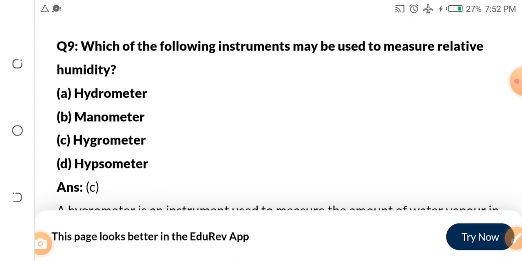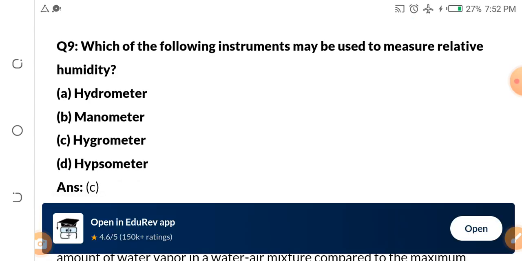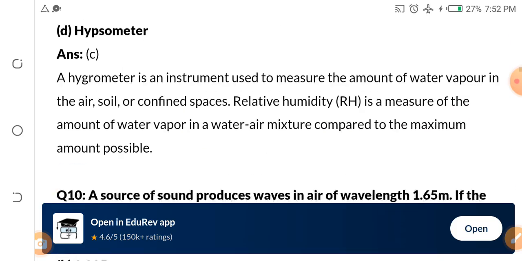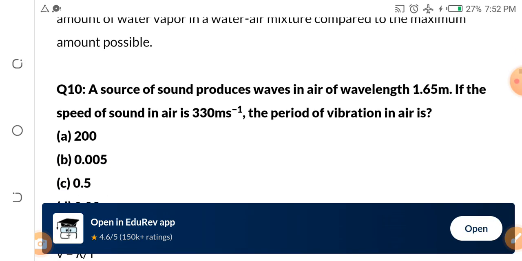Okay, I have an assignment for you. Come under the comment and tell me what hypsometer, the option D, is used for. What is a hypsometer used for? Tell me in the comment section. Okay, we now move on.